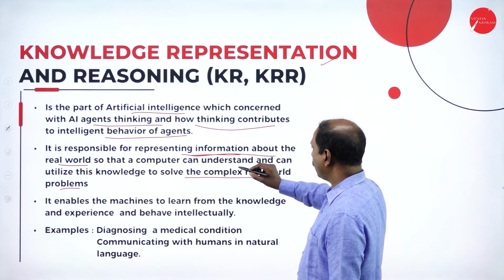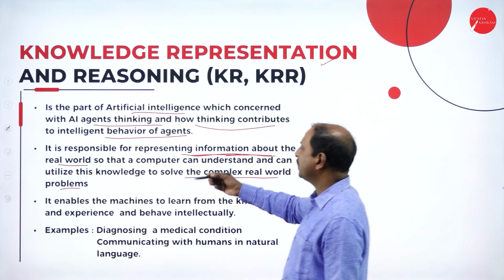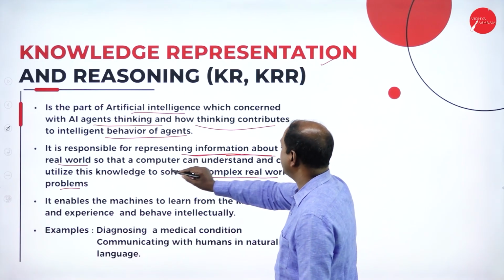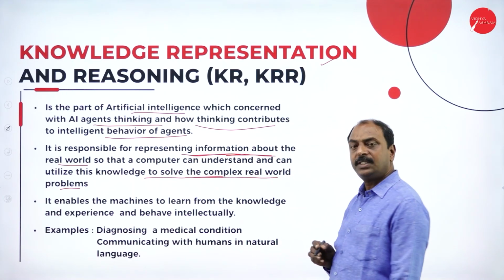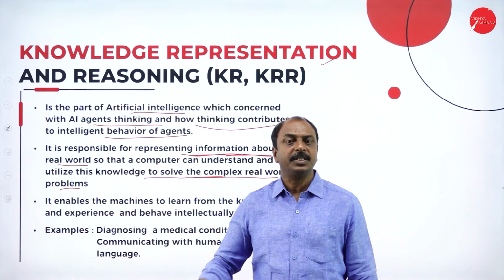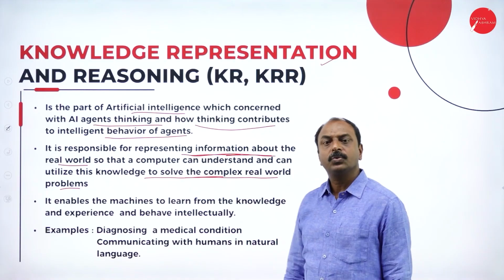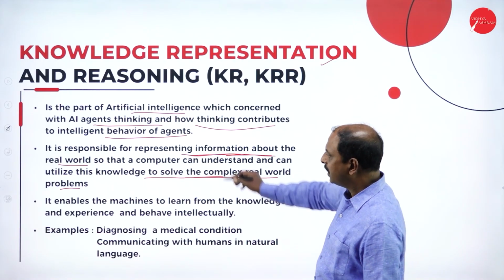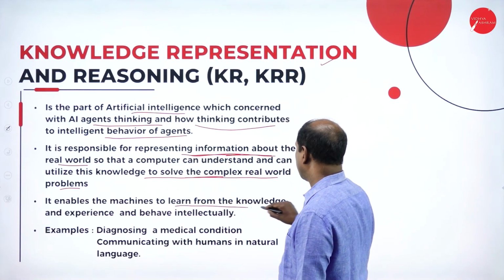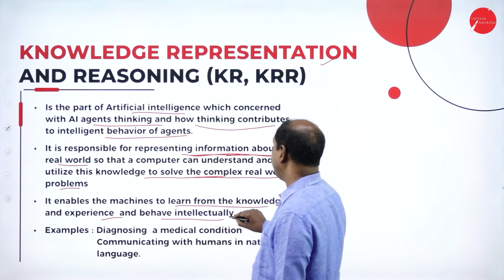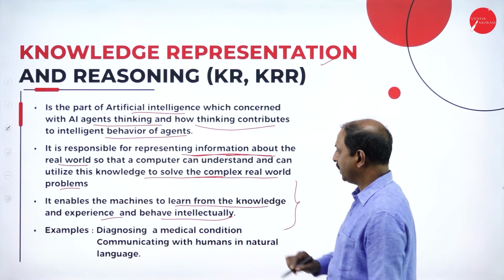It is responsible for representing the information about the real world. So here how is it possible? Here the computer can understand and can utilize the knowledge. So the computer system can utilize the knowledge available in the knowledge base or through the knowledge based agents. And it enables the machine to learn from the knowledge and experience, and behave intellectually. So that is the main purpose of artificial intelligence.